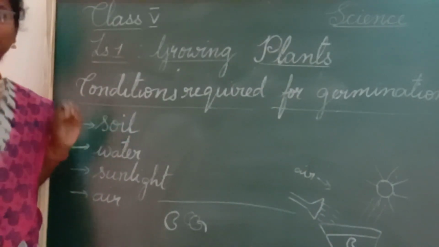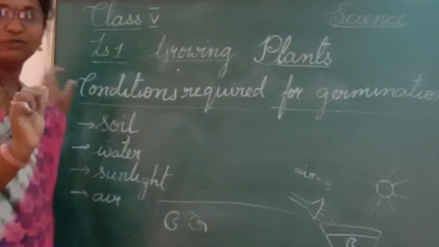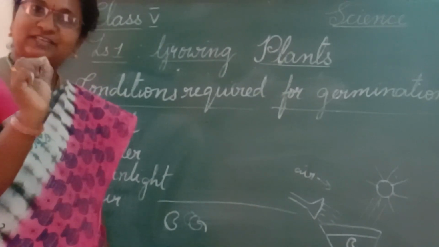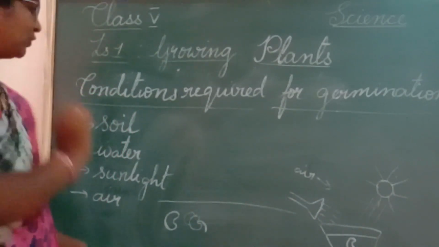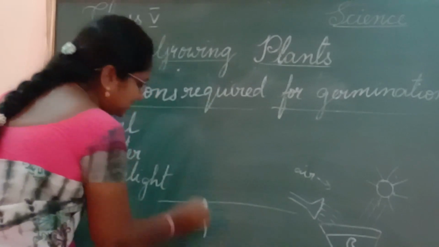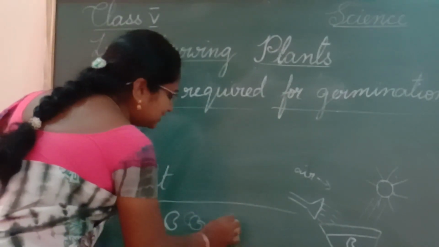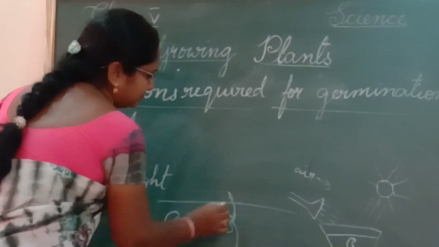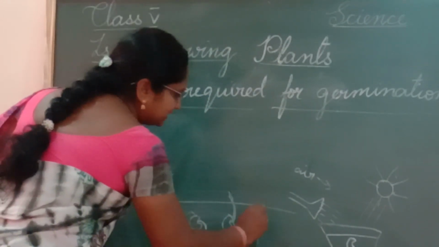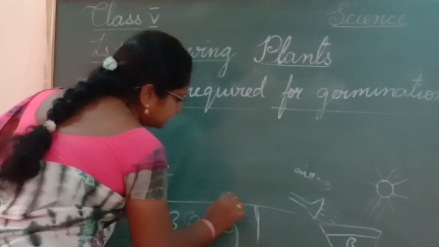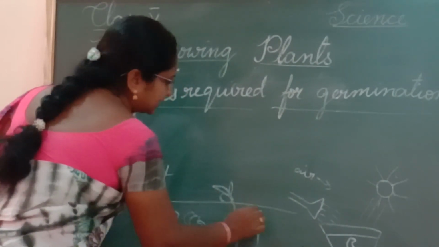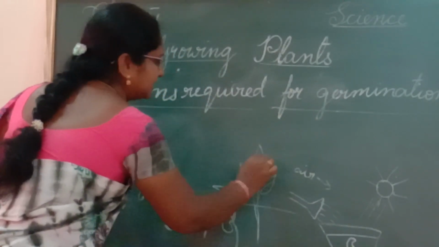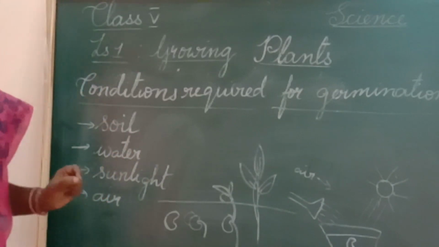I think you all eat sprouts, isn't it, children? In the sprouts, you can see some white colored structure. It is the root. Now the root system has come. And afterwards, after the root comes out, a small shoot comes out. When the shoot is coming out, you can see small leaf-like structures, and then it will grow into a plant, and this is known as a sapling.